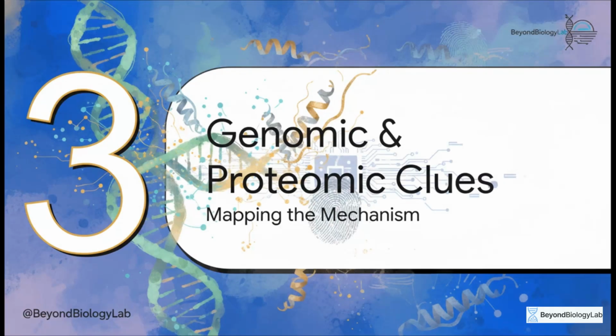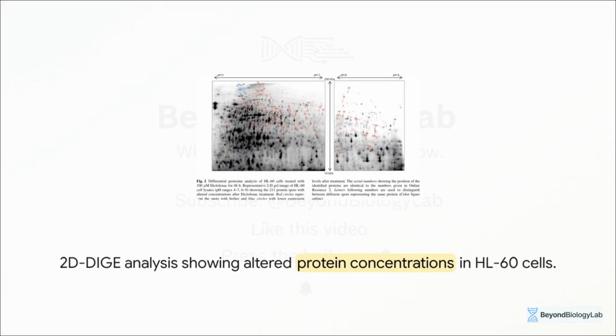Section 3. Genomic and proteomic clues. Through differential 2D gel analysis of HL60 cell lysates treated with Diclofenac, the team found that 211 protein spots significantly changed their expression levels. Using MALDI-TOF mass spectrometry, they identified components linked to cytoskeletal reorganization and cellular metabolism. But critically, they identified a marked increase in the caspase-3 precursor. Since caspase-3 is a primary executioner enzyme in programmed cell death, this provided the first major clue that the MAPK/JNK signaling pathway was being activated.